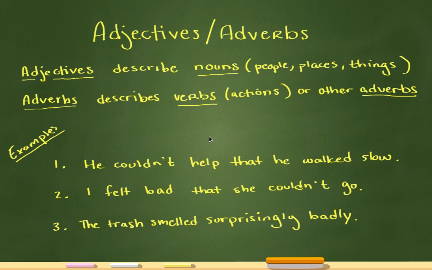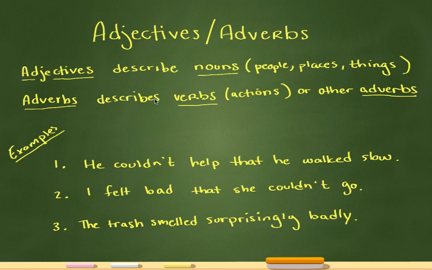So on the SAT, they like to basically test your knowledge between adjectives and adverbs. You need to know when to use each, when to use an adjective and when to use an adverb. Well, adjectives, if you remember, are descriptive words, and they describe nouns, so people, places, or things. So an adjective might be something like fast. He is fast, because that's describing a person.